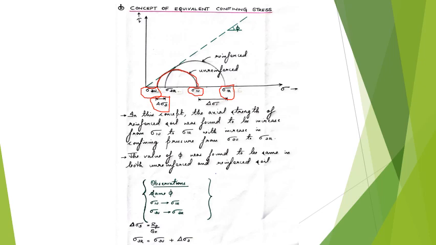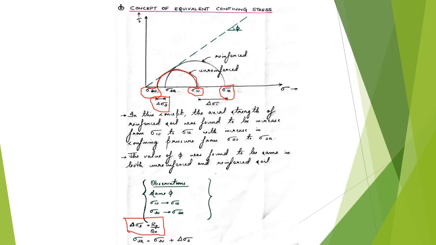So delta sigma 3 is called the equivalent confining stress, and there is a relation between delta sigma 3 and RP and SV. This is from the Federal Highway Report. So delta sigma 3 is directly proportional to the shear resistance developed along the soil, and it is inversely proportional to the vertical spacing. If a numerical is asked where you are asked to find the equivalent confining stress of the soil, you can simply use this equation, and RP will be 2 times sigma 1 into LE into the width of the reinforcement into the friction factor mu or tan delta.